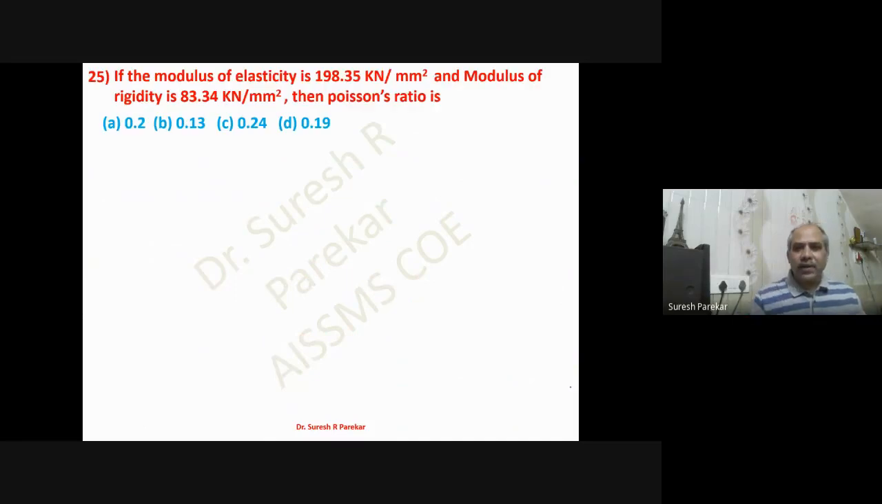And last we have to put the value, that E is equal to 2G(1 + mu). If we put the value 198.35, that is equal to 2 into 83.34 times (1 + mu). We got this value as 0.187, something like this. So this comes 0.19. So option is D.